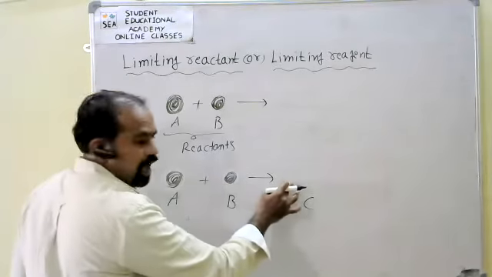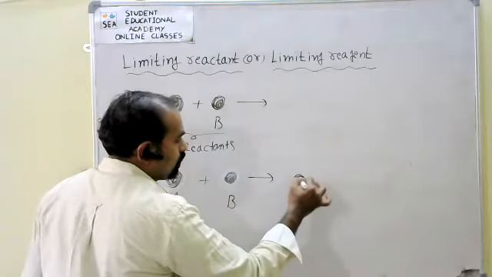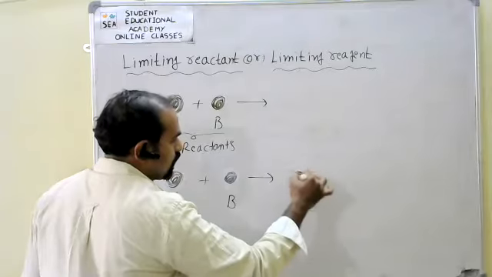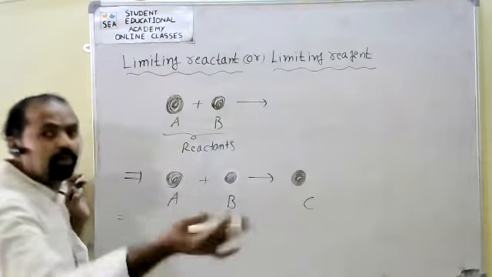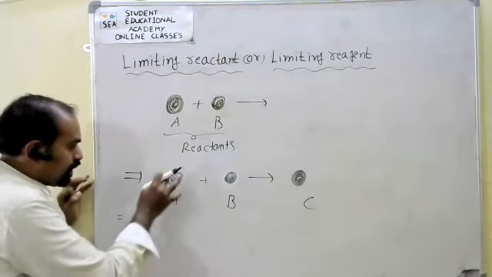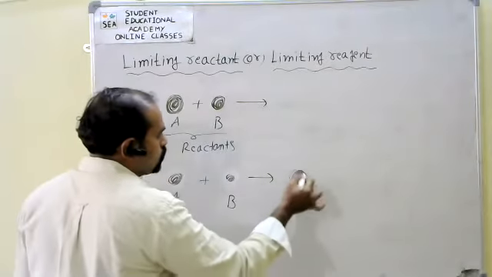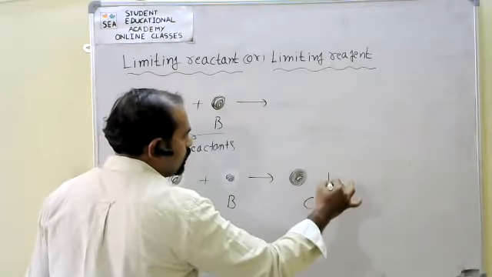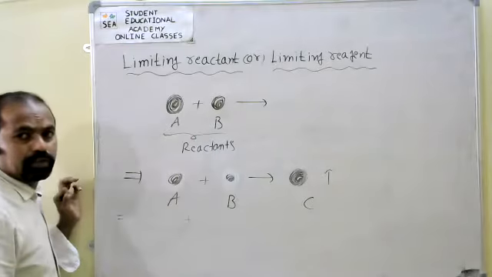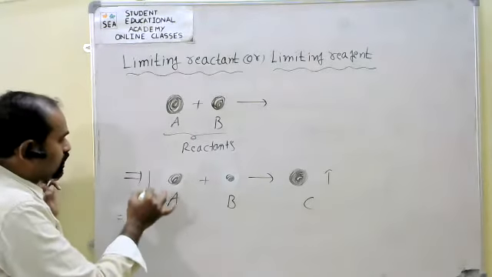At the same time, the product concentration will slowly increase. Concentration is nothing but amount here. This amount slowly disappears, and at the same time this amount slowly increases. The product concentration always increases, and the reactants' concentrations decrease.